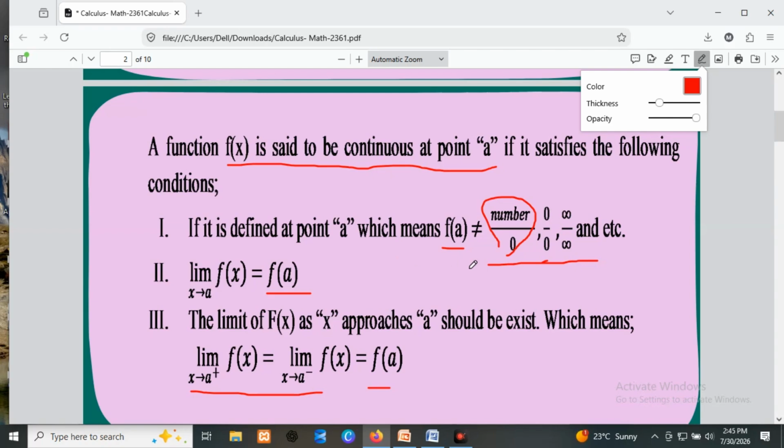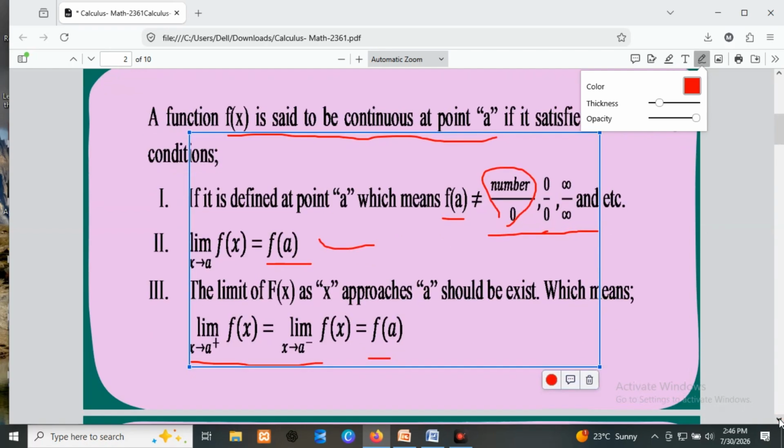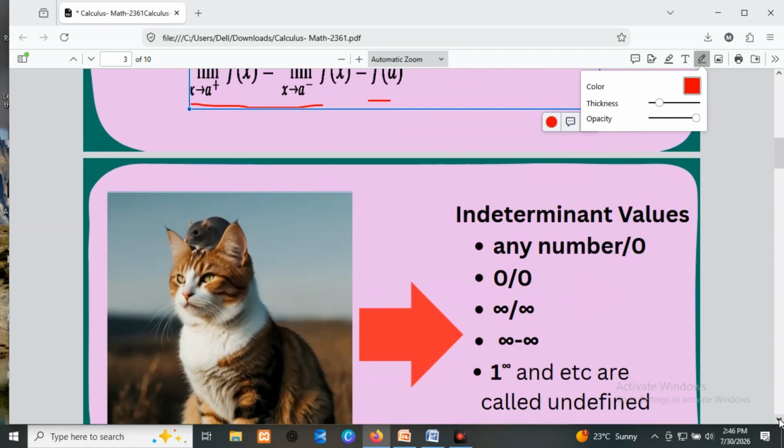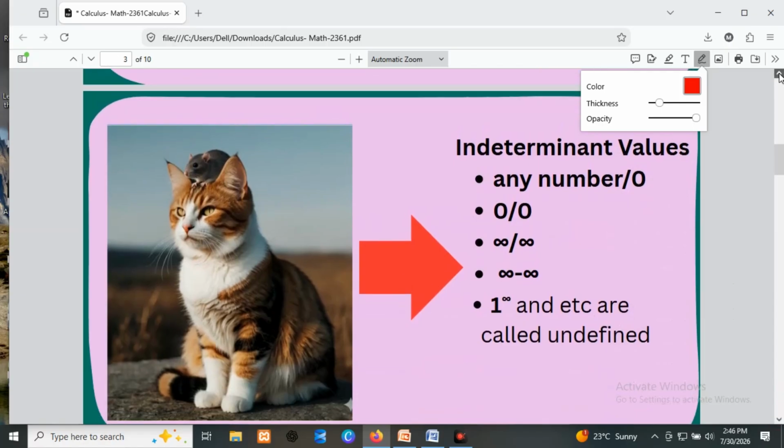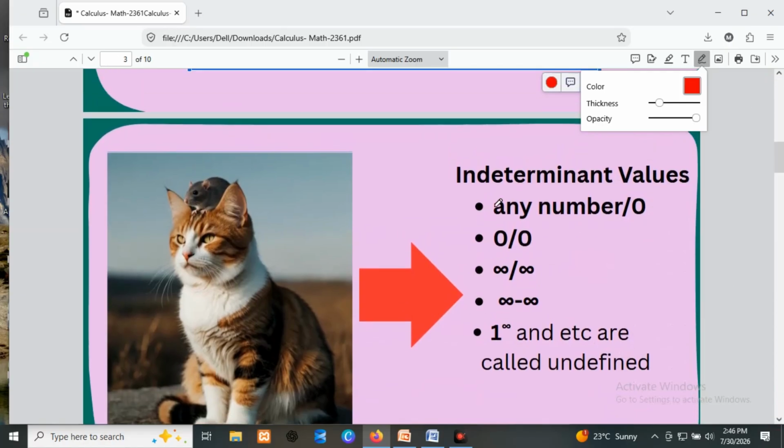If this criterion is satisfied, then the second condition follows, which is that the limit as x approaches a of the function is equal to the functional value, or directly substituted at the function. If that happens, again the function has its limit existing, which means that the left and right limits exist and are equivalent.